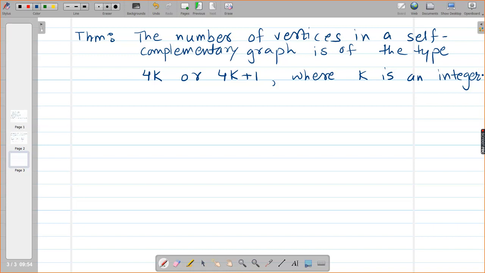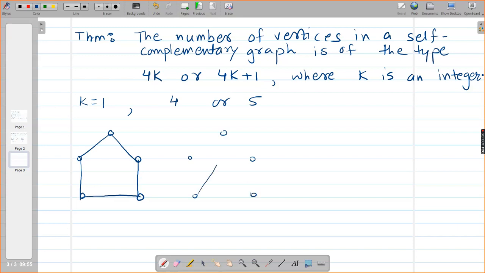So for example, if I put k equal to 1, then 4 or 5. Okay, so number of vertices. So we have seen that this graph on 5 vertices is self-complementary. If I draw this graph, then its complement will be this graph, right?